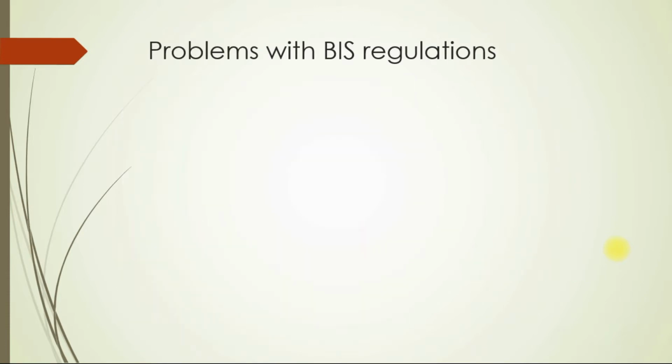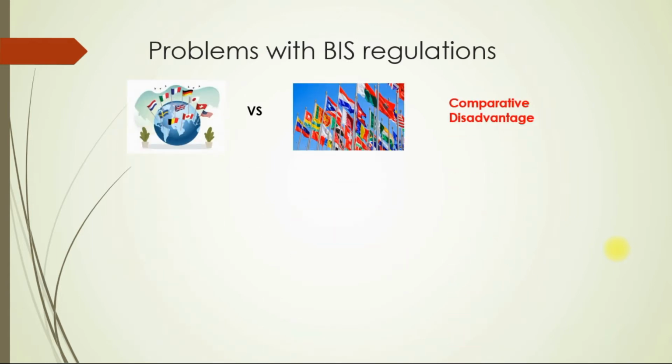As good as it seems, it has its problems. Banks in G10 countries started losing out to their peers in other economies due to additional cost of having capital. To understand capital in detail, please refer to the video above or in the link in the description.